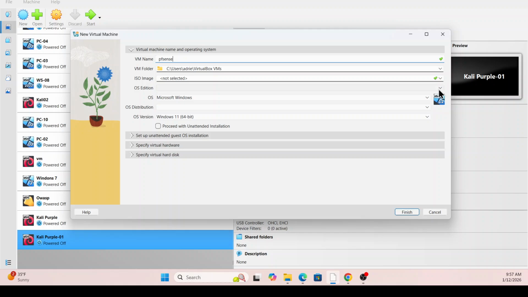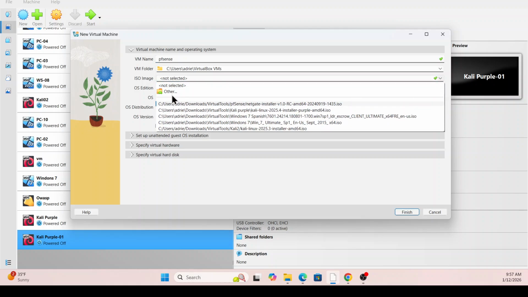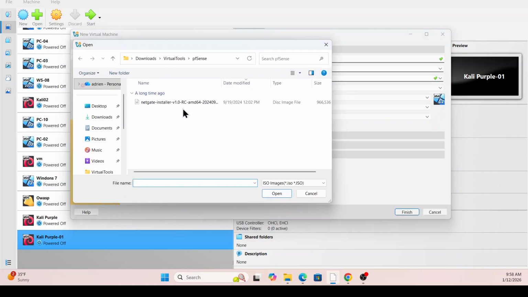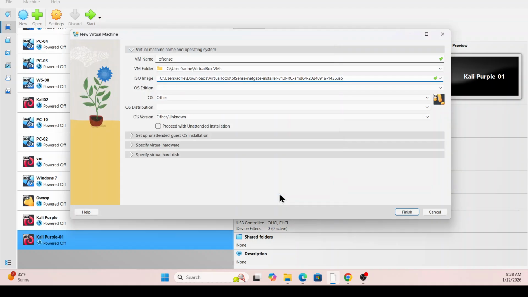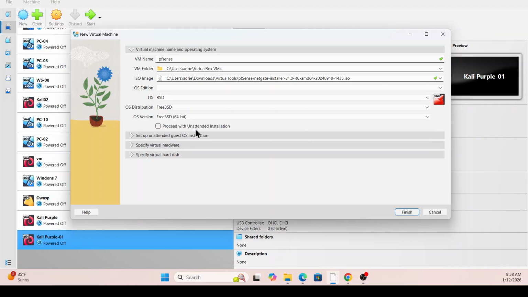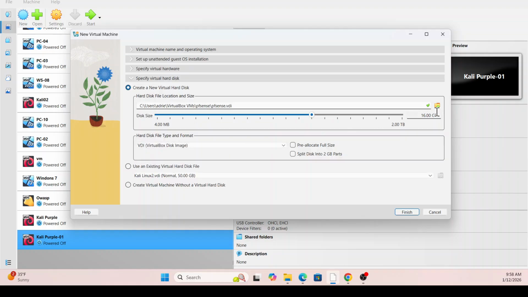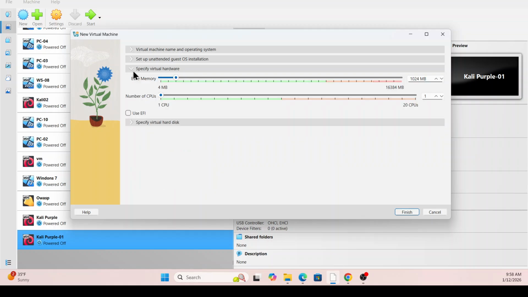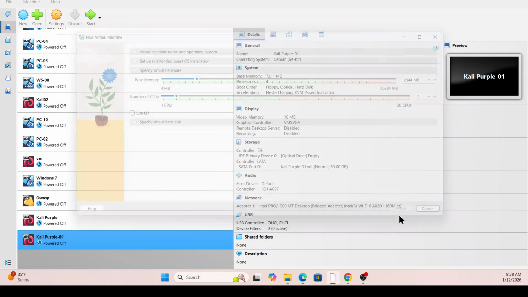Go to Other. I already have pfSense there. From here, when I select BSD, my hard drive space of 16 is good. Two CPUs and that space is good.